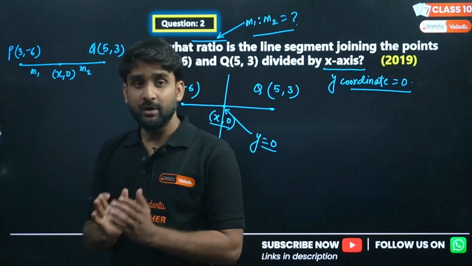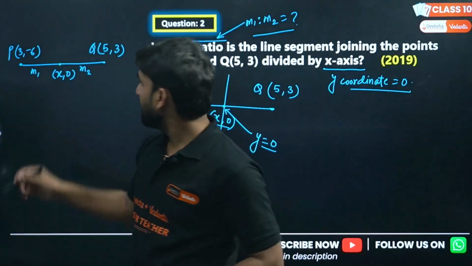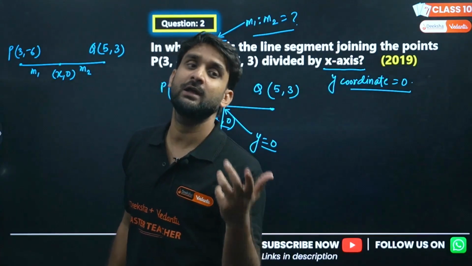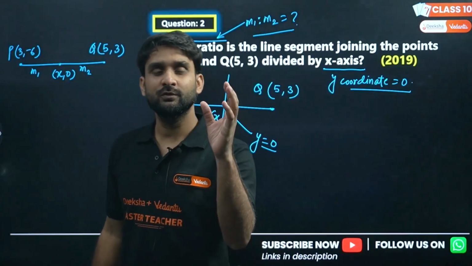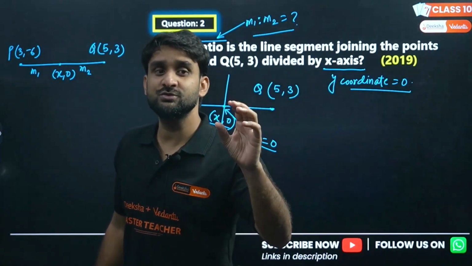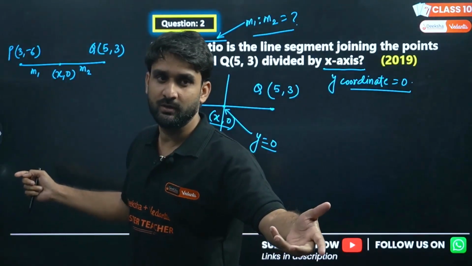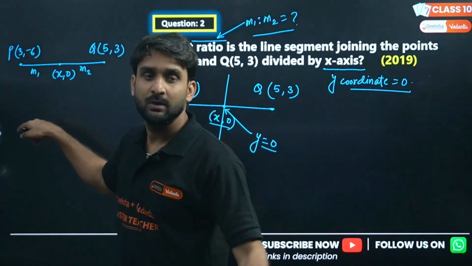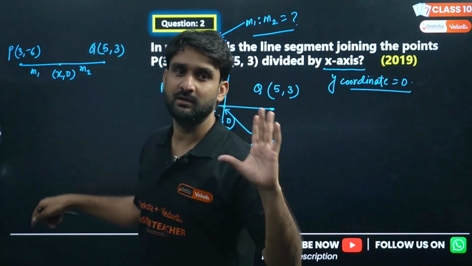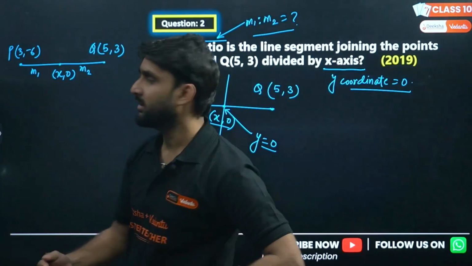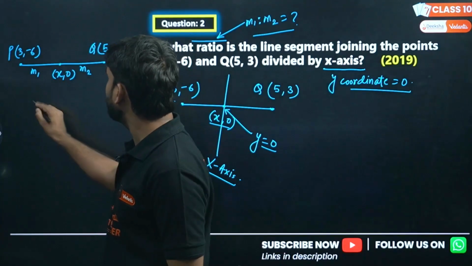Now, the important thing to notice here is that in the coordinate (x, 0), y is known to you, and x is unknown. So if y is known, please apply the section formula on that y coordinate. Applying the section formula on the y coordinate, what will we get here?